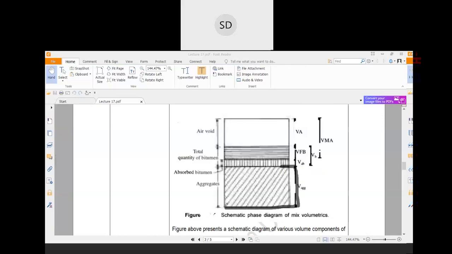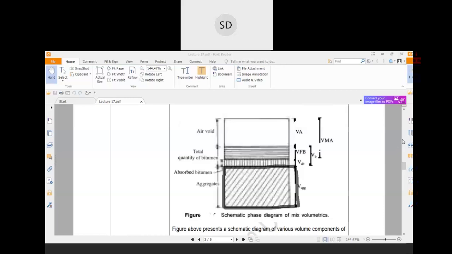Basically, that is the solid portion of that aggregate, so this is the volume of only the aggregate mass. Okay. Now from here up to here, that is basically the total volume of voids present in the aggregate.